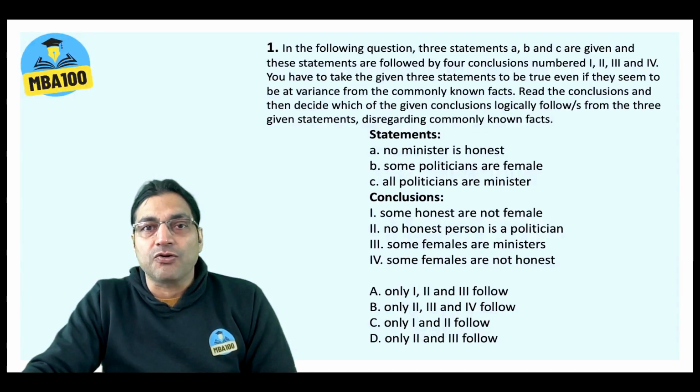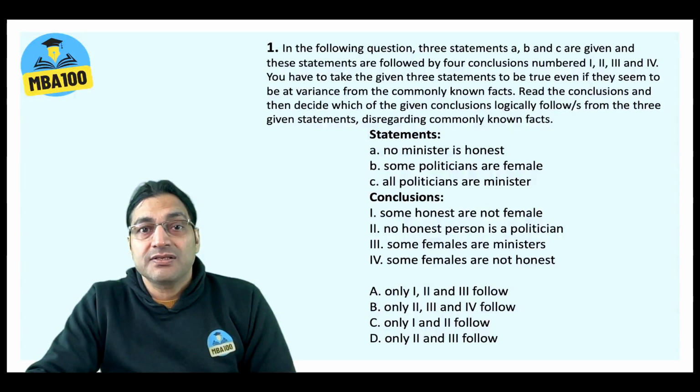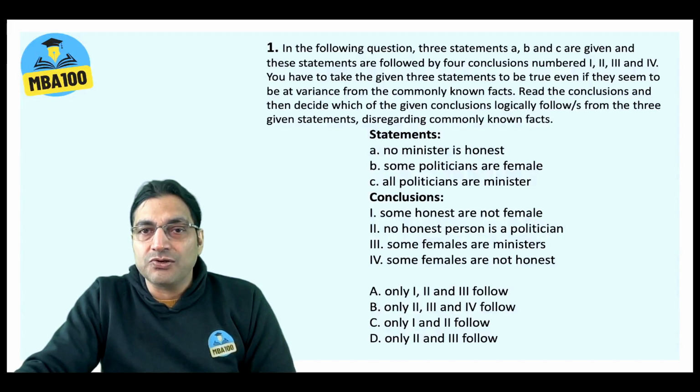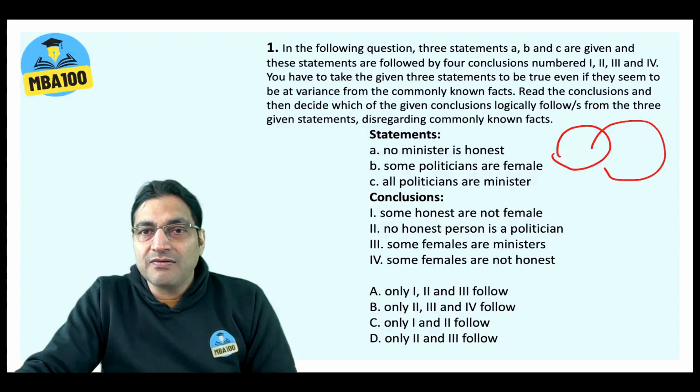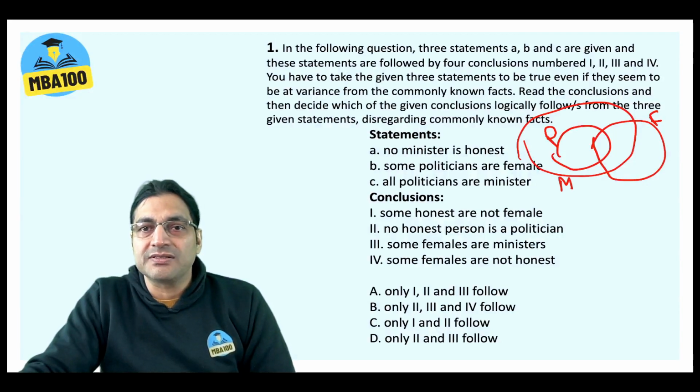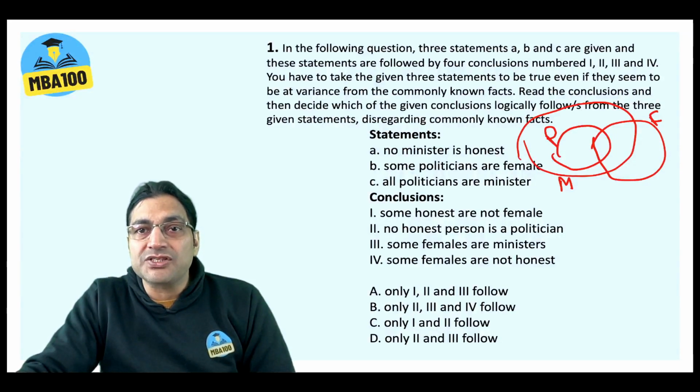The question is that no minister is honest. That is statement A. Second, some politicians are females. All politicians are ministers. And now there is one more thing. No minister is honest. So the circle of honest has to be outside the circle of minister.